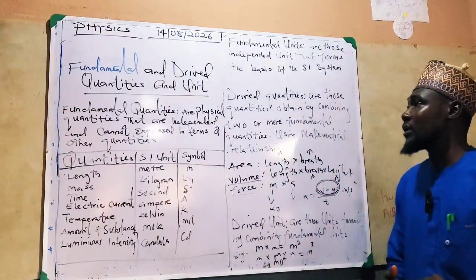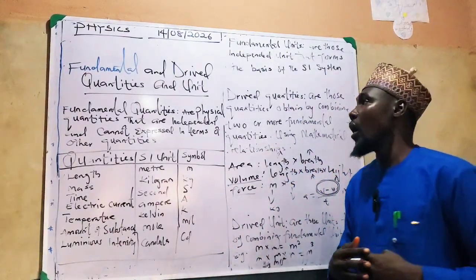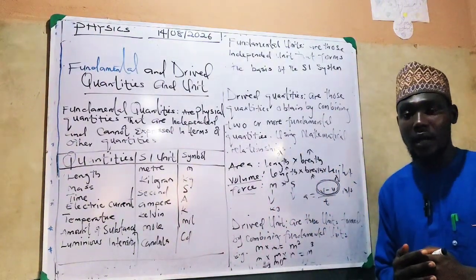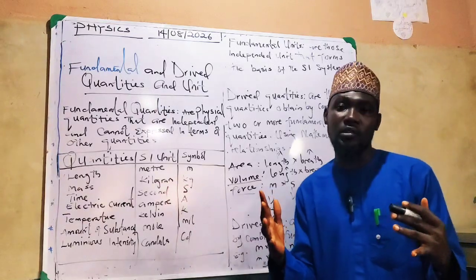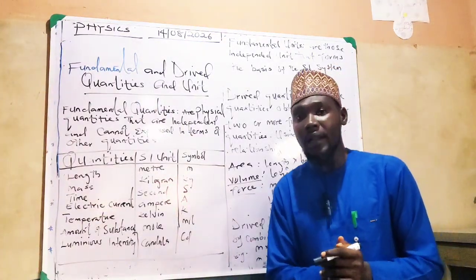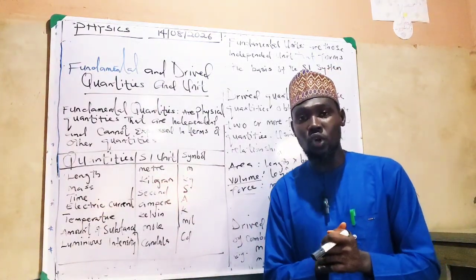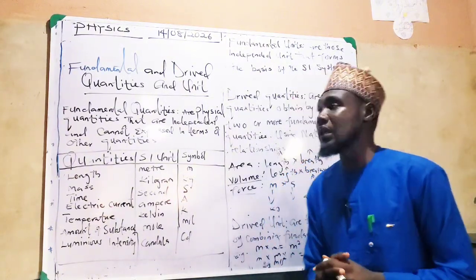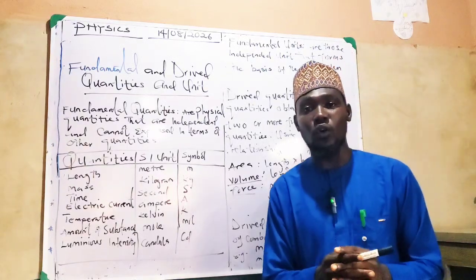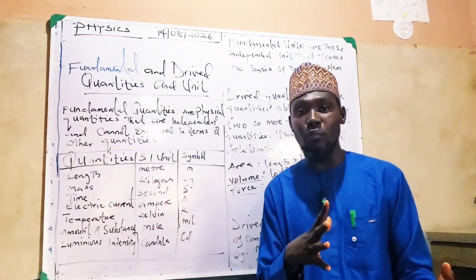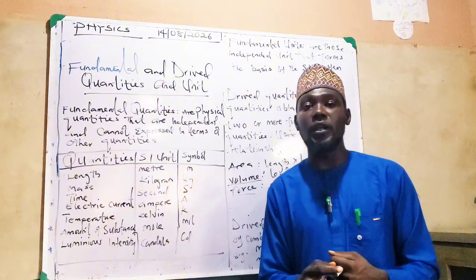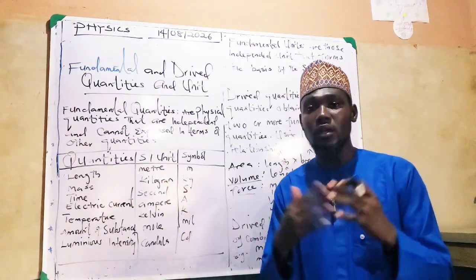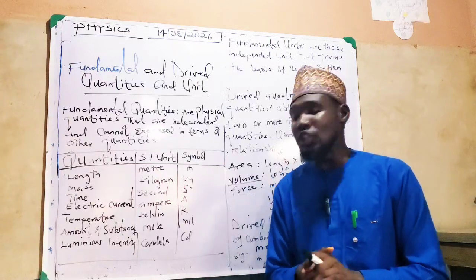So in simple explanation, fundamental quantities are those quantities that are not derived from any other quantities, and fundamental units are those units that are not derived from any other unit. They are the independent quantities. The derived quantities are those obtained by simply combining two or more fundamental quantities, or two or more quantities, by multiplication, division, or addition.